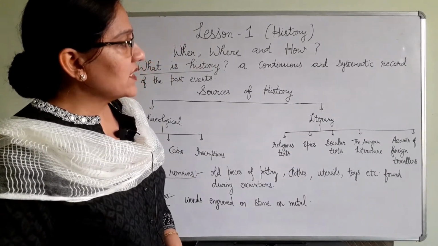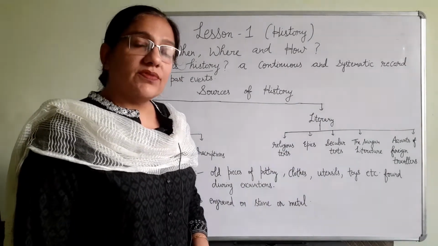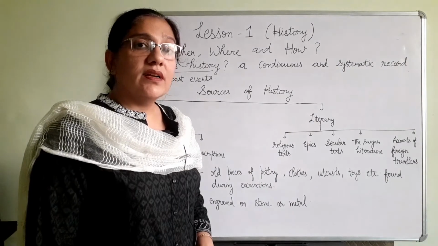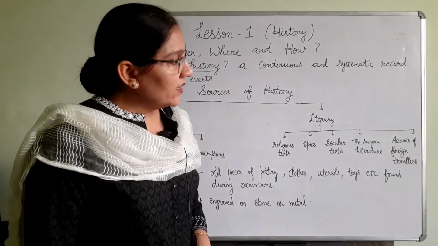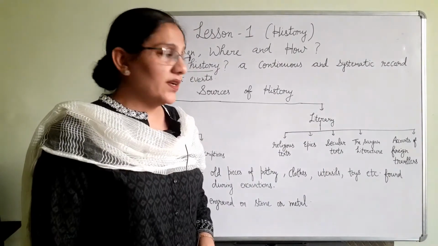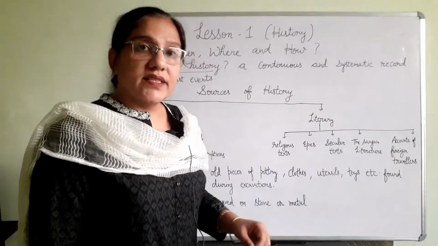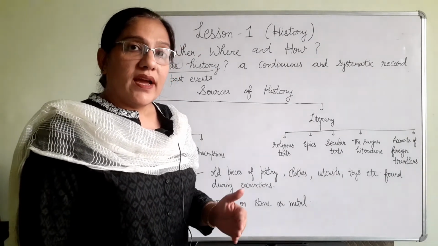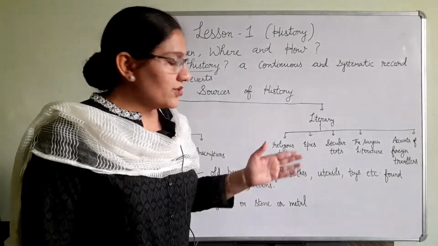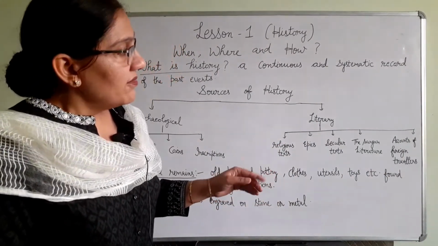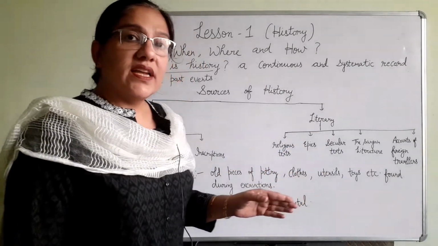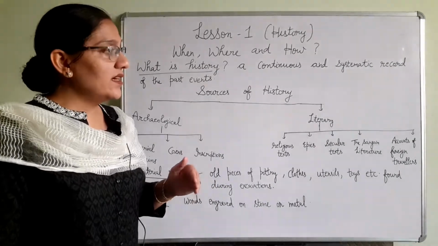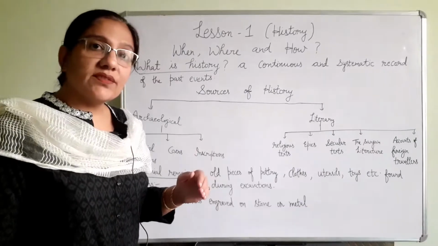And the last source which comes under literary sources is accounts of foreign travelers. Many foreign travelers visited India during the time period of different rulers. Like Herodotus, who is considered the father of history, he had accompanied Alexander when Alexander attacked India. So we come to know how Alexander attacked India by reading the accounts of Herodotus. In the same way, Fahien and Hiuen Tsang were the Chinese Buddhist pilgrims who visited India during the reign of Harshavardhana, and it tells us about the religious tolerance of Harsha.